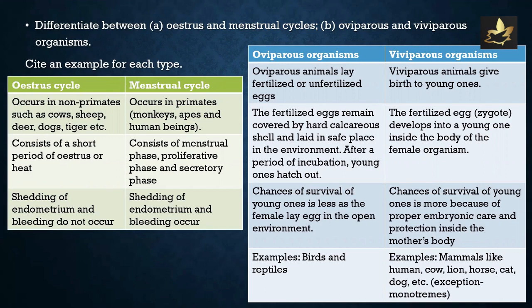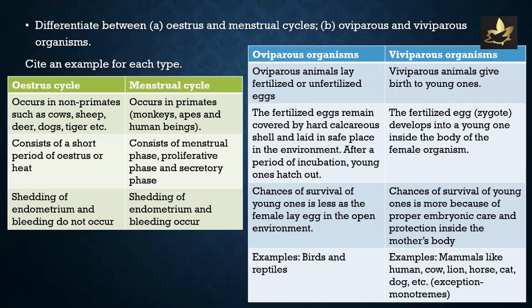Oestrus cycle occurs in non-primates such as cow, sheep, deer, dogs, tiger, etc. Menstrual cycle occurs in primates: monkeys, apes, human beings. Oestrus cycle consists of a short period of oestrus or heat. Menstrual cycle consists of menstrual phase, proliferative phase, and secretory phase. Shedding of endometrium and bleeding do not occur in the oestrus cycle. Shedding of endometrium and bleeding occur in menstrual cycle.